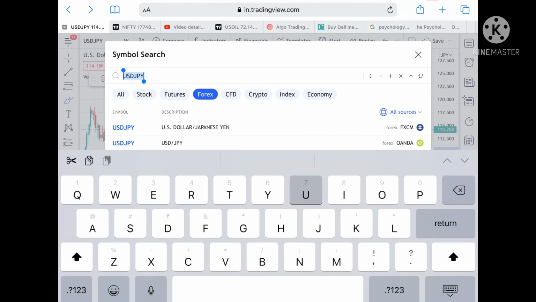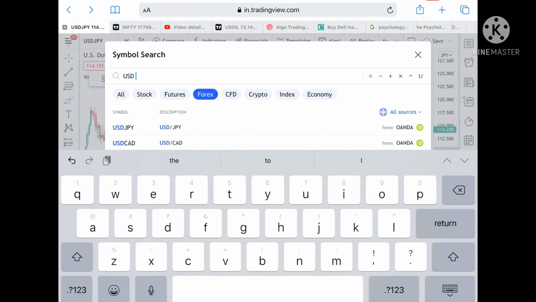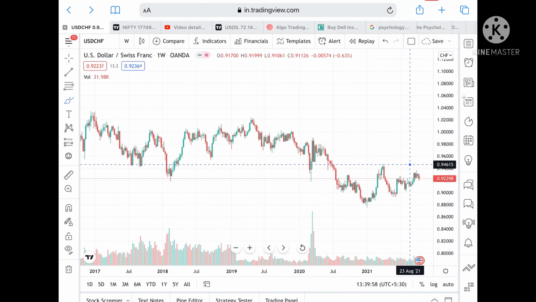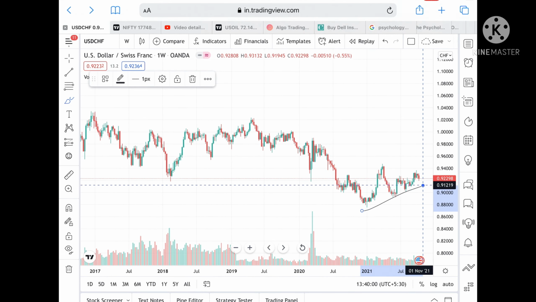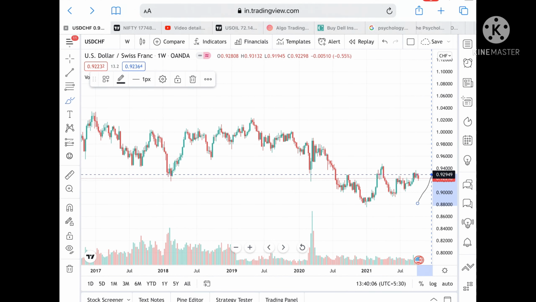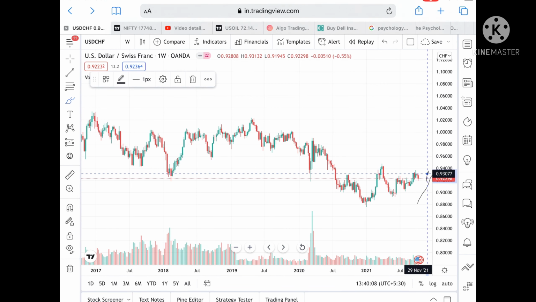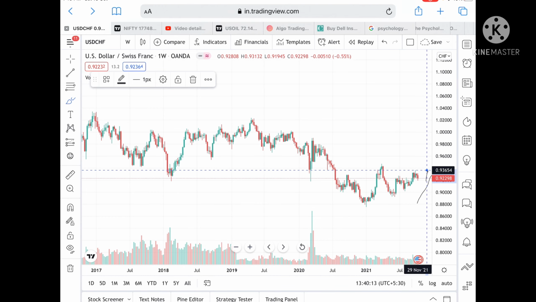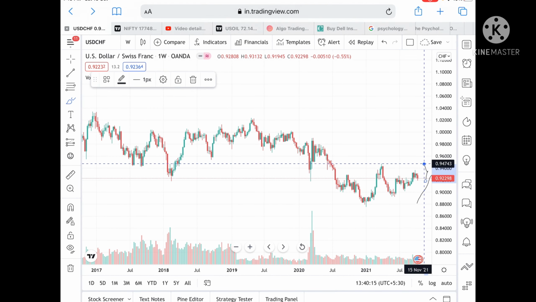If we talk about USD CHF, see, it is trying to go up, but it is trying to make a narrow range. Okay, so once this narrow range, suppose if it goes above a level of 0.9300, then chances are high it can go and touch a level of 0.93654, and if it goes above this level, then we can see a level of 0.94743.